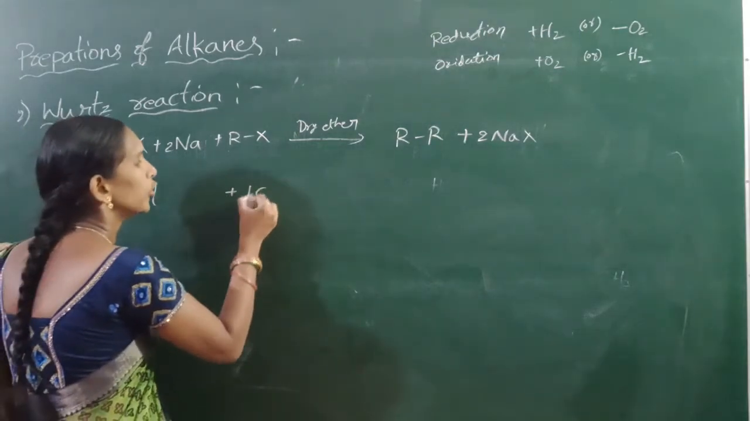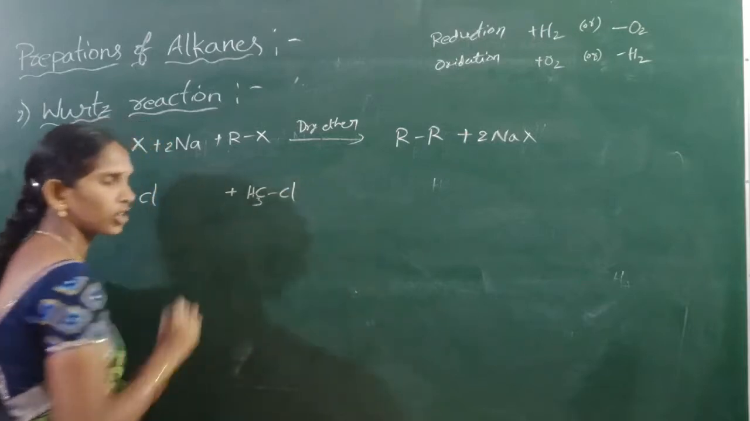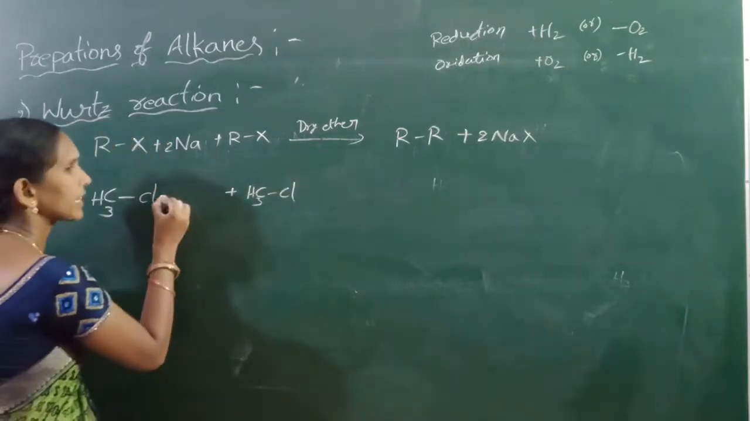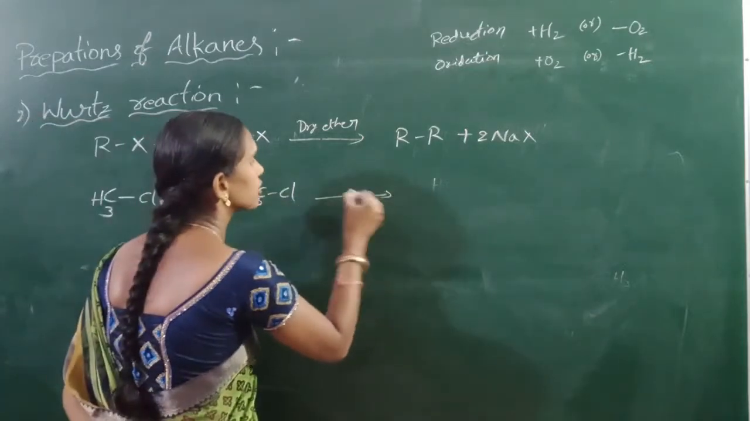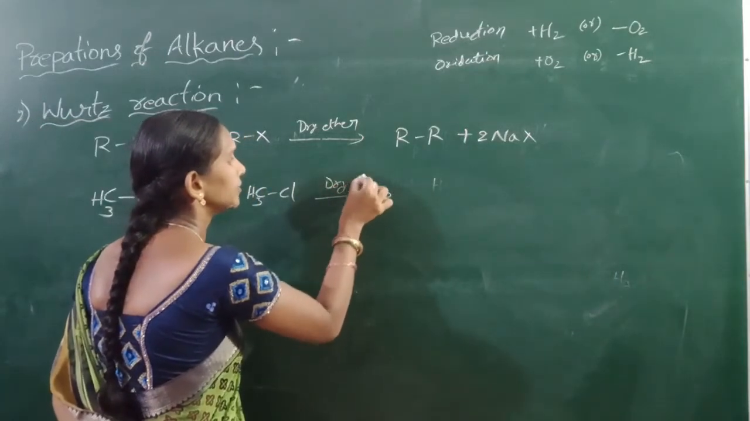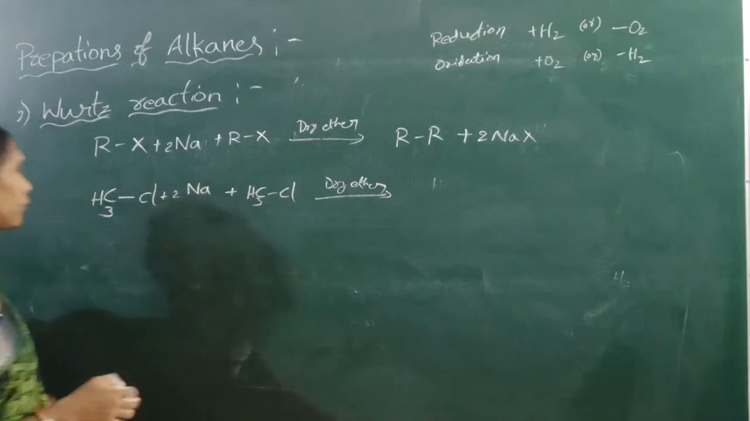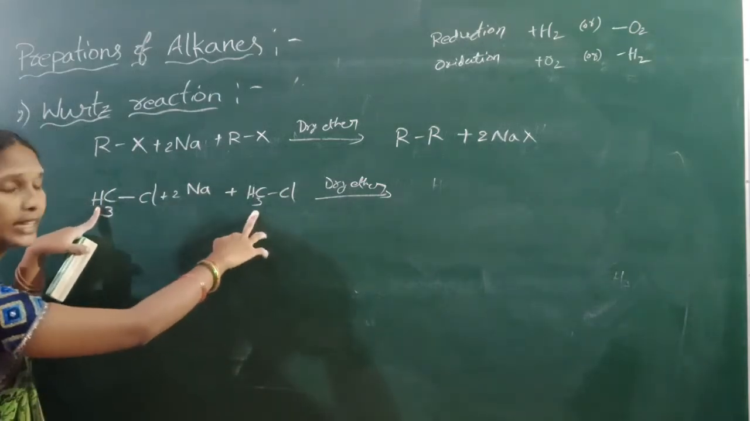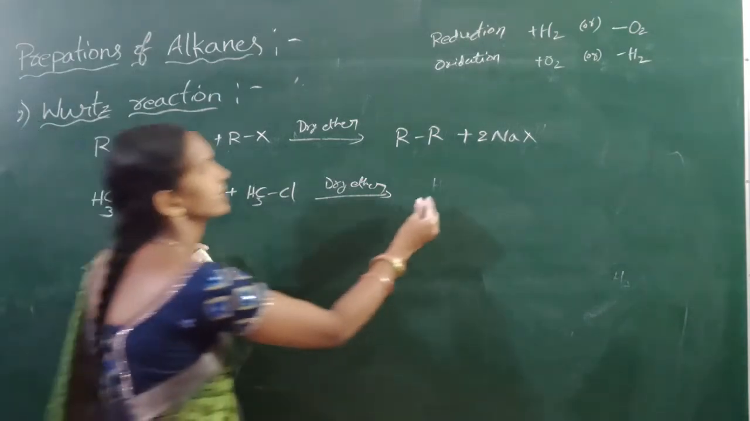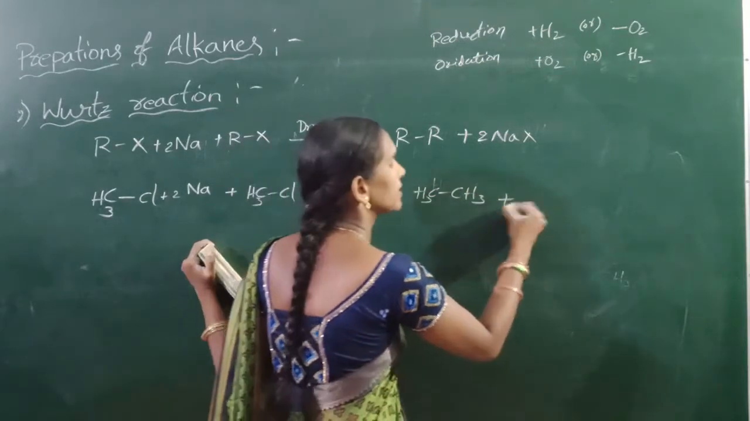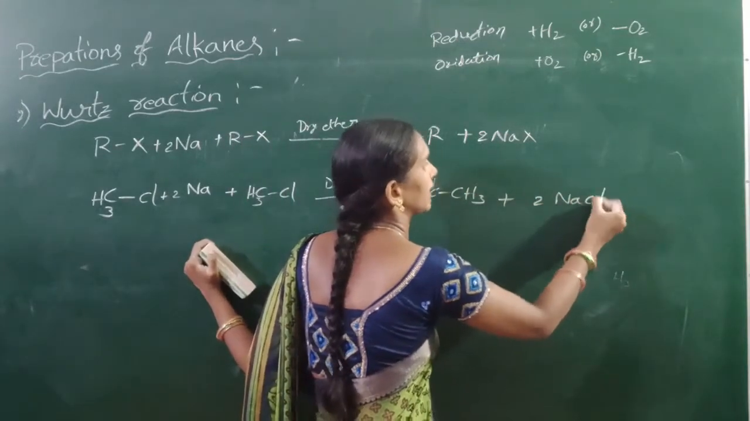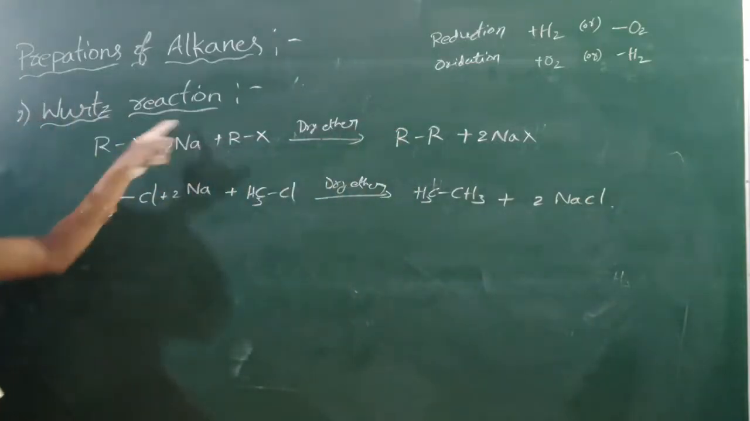I can take 2 molecules of methyl chloride. They can react with sodium metal in the presence of dry ether to form ethane. That means CH3 single bond CH3 plus 2 NaCl. This is the Wurtz reaction.